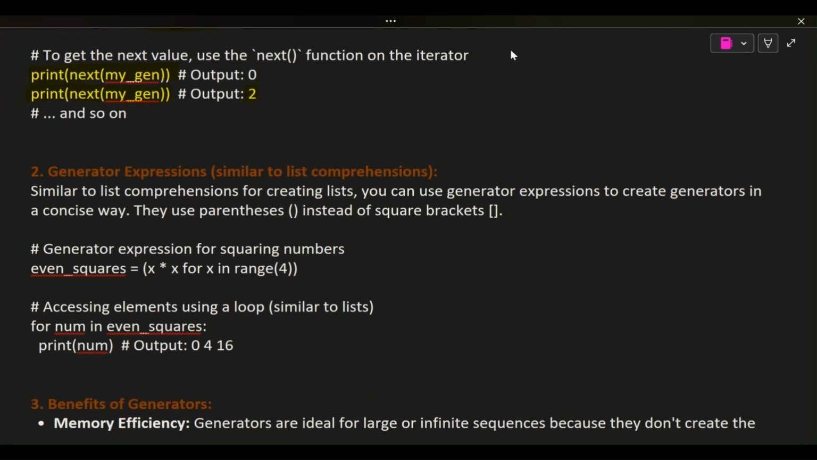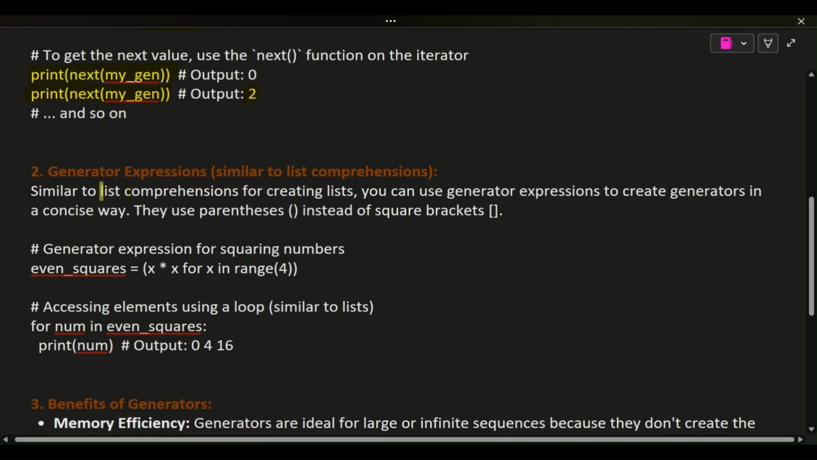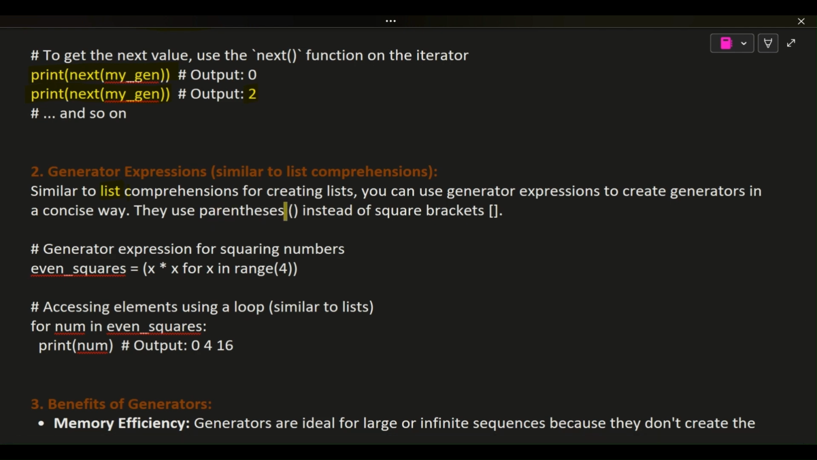2. Generator expressions, similar to list comprehensions. Similar to list comprehensions for creating lists, you can use generator expressions to create generators in a concise way. They use parentheses instead of square brackets. # Generator expression for squaring numbers. even_squares = (x * x for x in range(4)). # Accessing elements using a loop, similar to lists. for number in even_squares: print(number)  # output: 0 4 1 6.